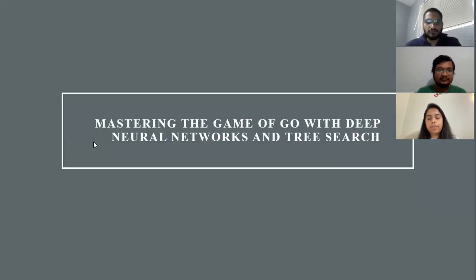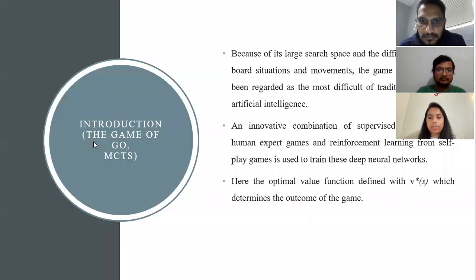The first research paper is based upon mastering the game of Go with deep neural networks and tree search. While coming to the introduction part of this, the main introduction depends upon the game of Go and the MCTS search. Because of its large search space and the difficulty of judging both positions and moves, the game of Go has long been regarded as the most difficult of traditional games for artificial intelligence.